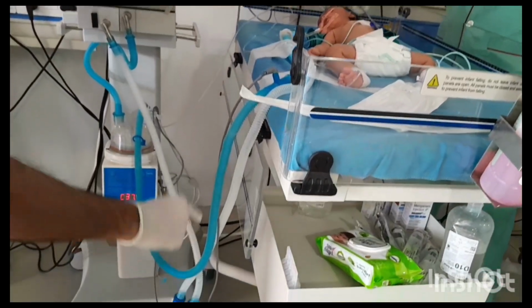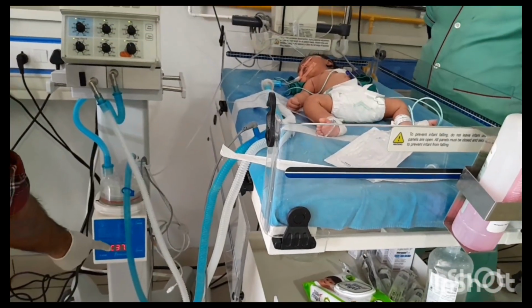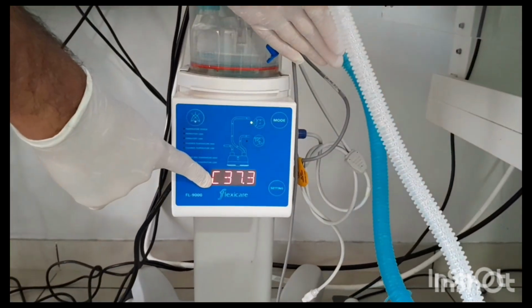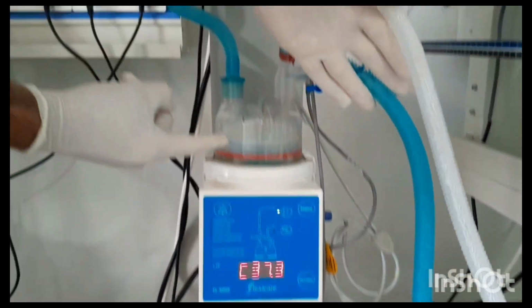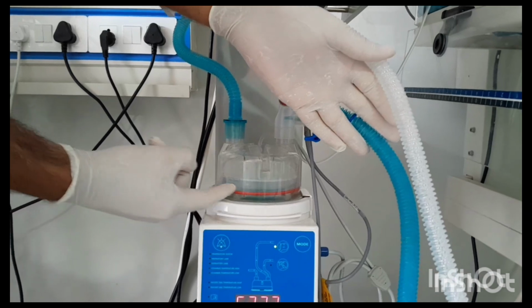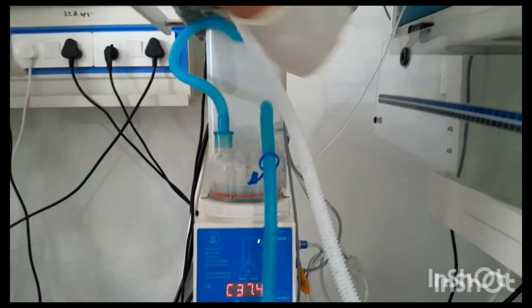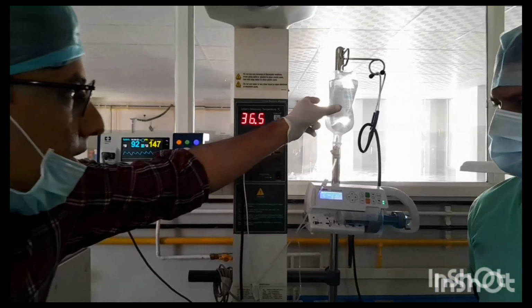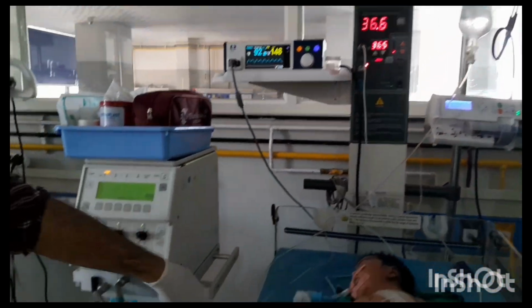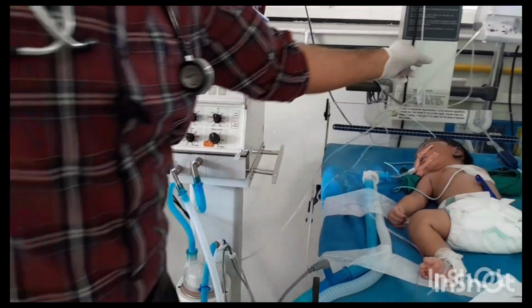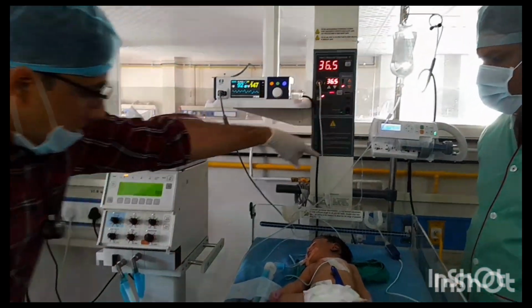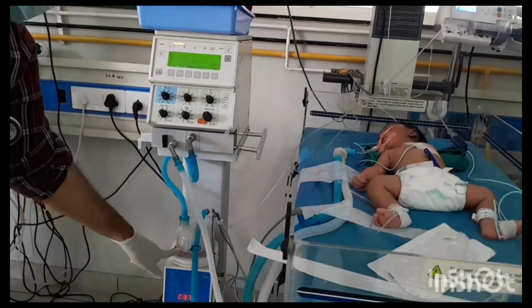Humidification should be proper in the circuit. Humidifier temperature should be 37 degrees Celsius. The water level should be up to the mark. The distilled water bottle should have automatic filling. This is the tubing for automatic filling, and here is the distilled water bottle. So it will fill automatically when it is required.